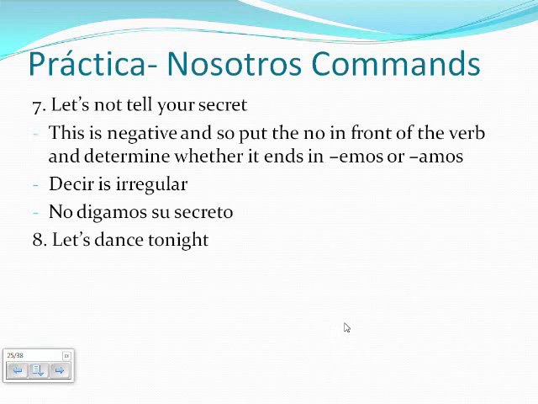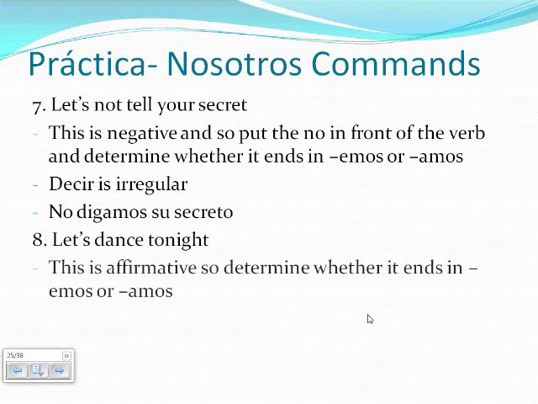Number 8, let's dance tonight. This is affirmative, so determine whether it ends in emos or amos. Bailemos esta noche.